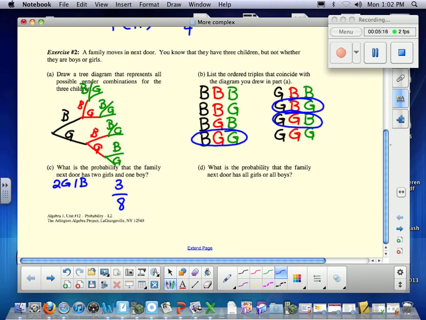Possibilities, okay? Find the probability that it's all girls or all boys. All girls or all boys, yep, I'm sorry, I didn't circle it before on my tree diagram. So this is a 2 out of 8. We'll go back to here.